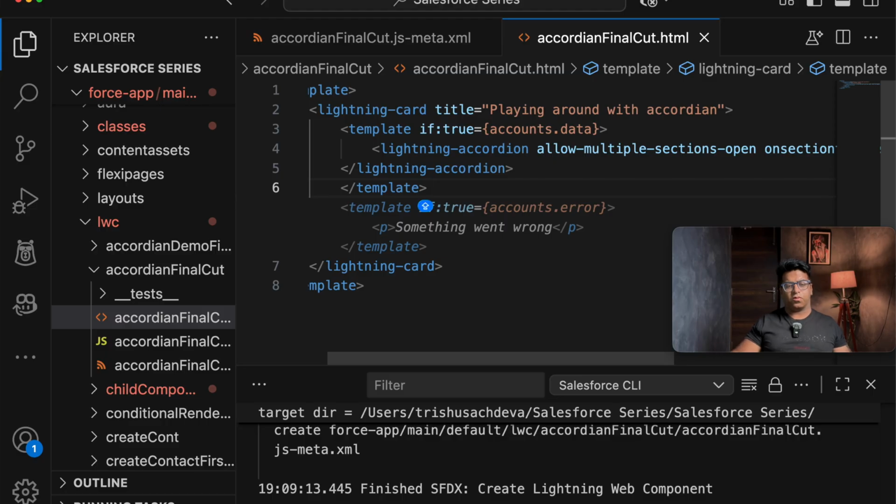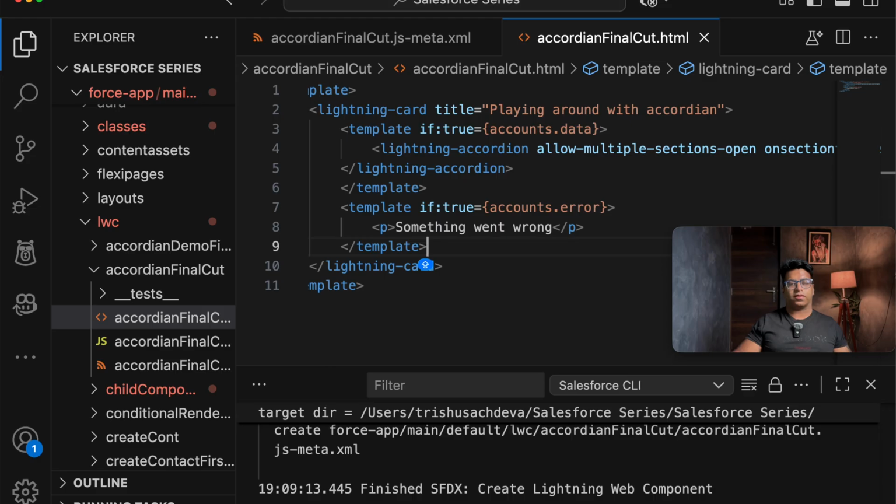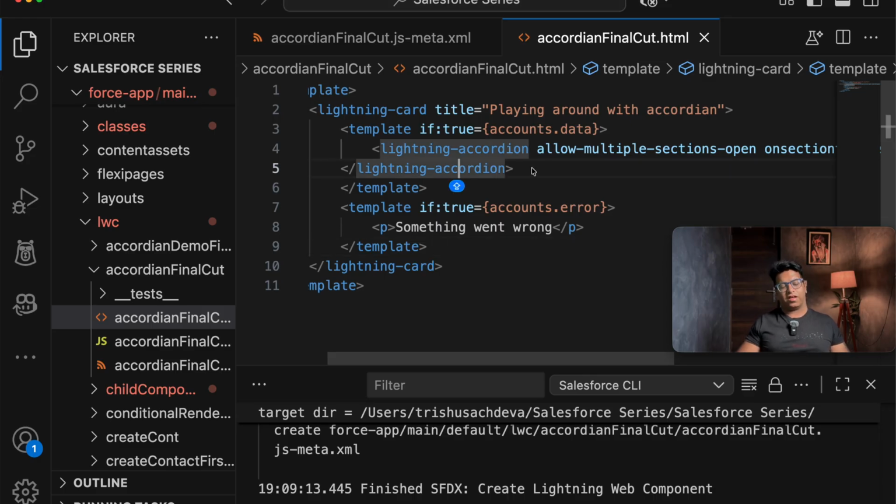Since Agent Force is giving me the suggestion to handle the error as well: if:true account data, if error, something went wrong. This needs to be closed further, but now let's move on to the accordion. For the lightning accordion, I have just given a tab, but here let's talk about the lightning accordion.